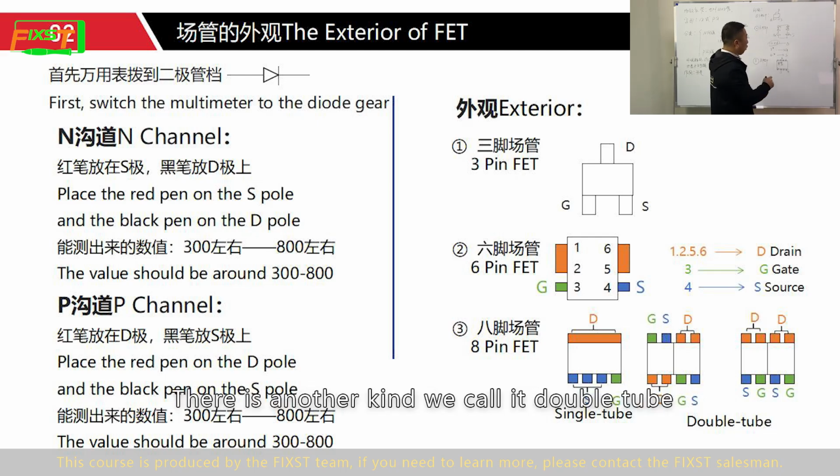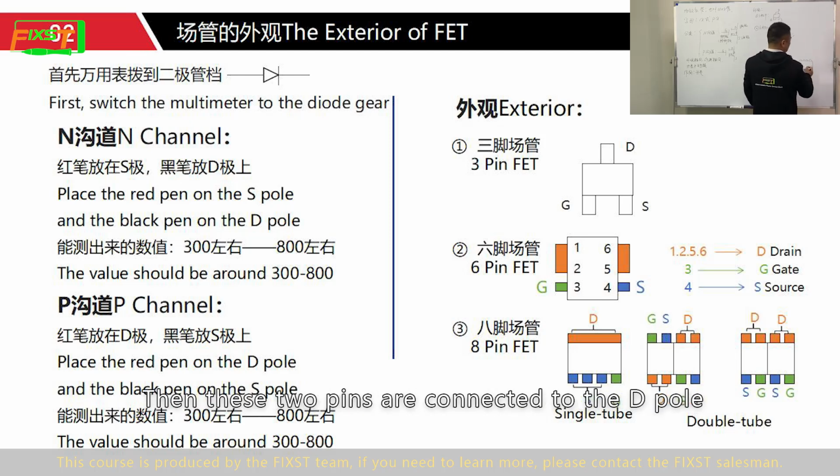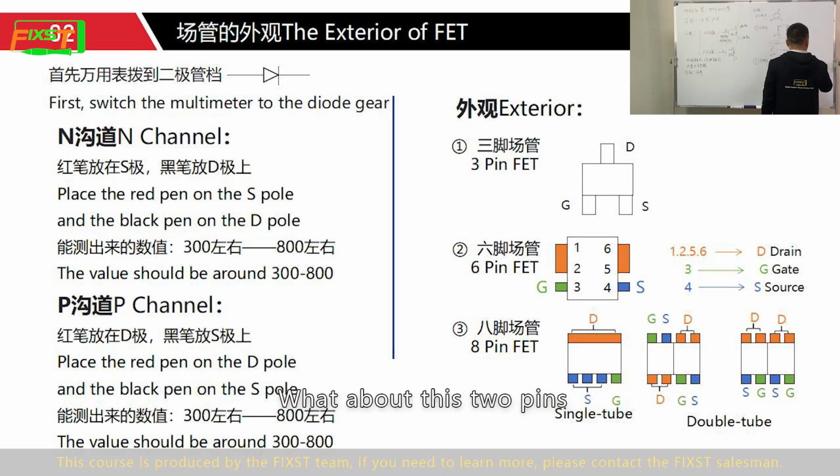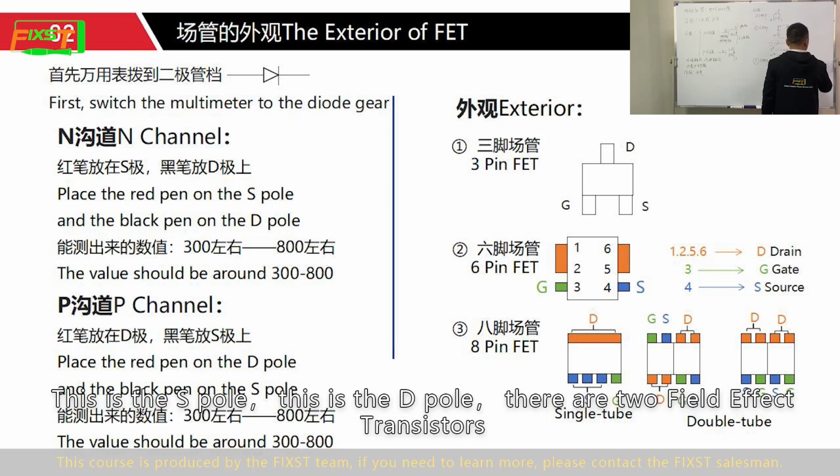There is another kind we call the double tube. Then these two pins are connected to the D pole. What about these two pins? This is the S pole, this is the D pole. There are two field effect transistors.